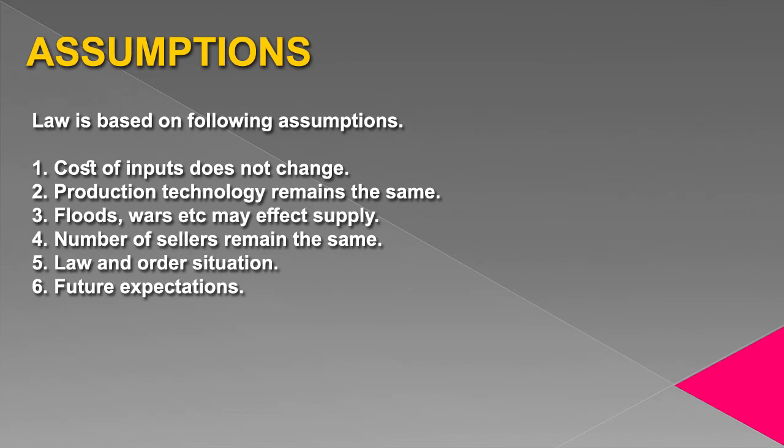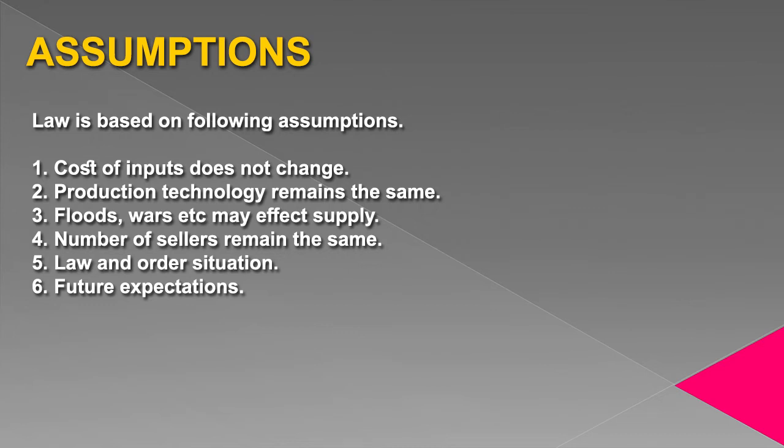Number two, production technology remains the same. Improvement in technology may lower the cost of production and affect supply. If new technology reduces cost of production of televisions, their supply will increase without any change in price.